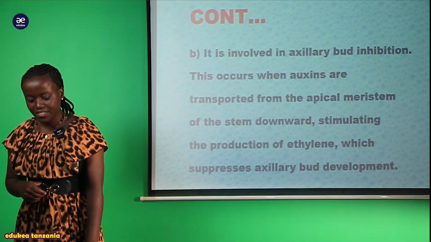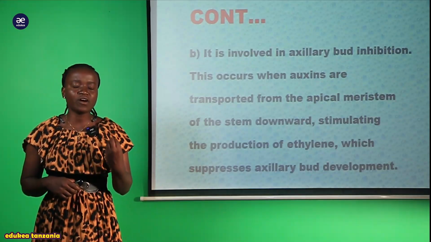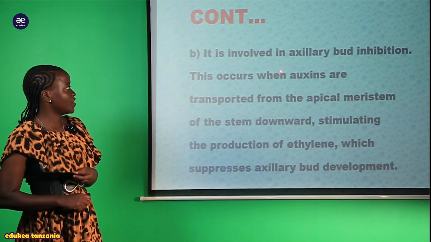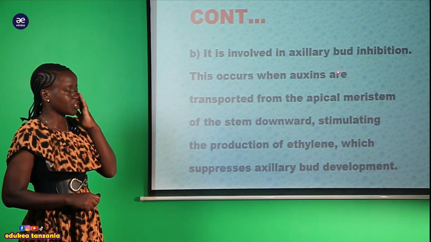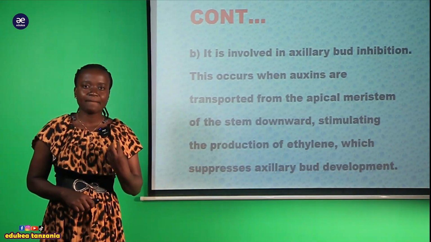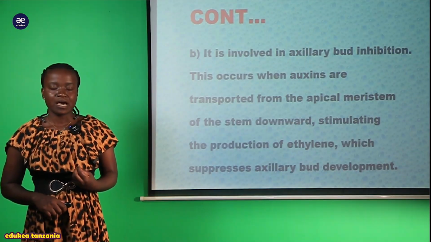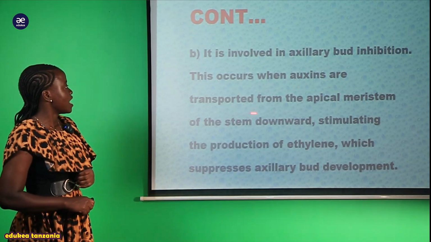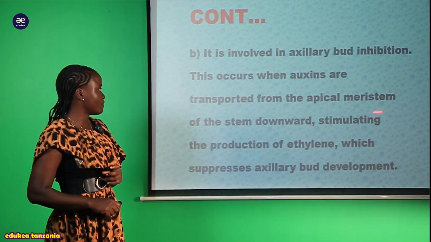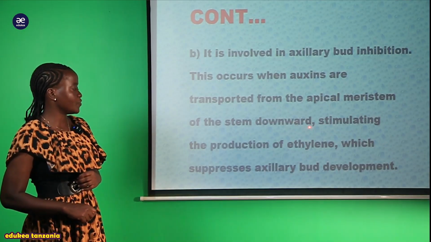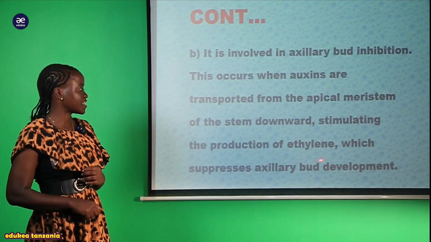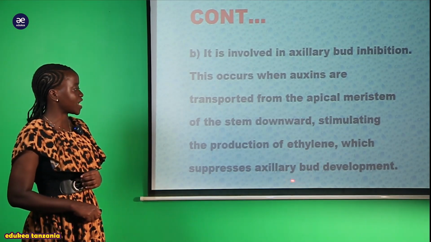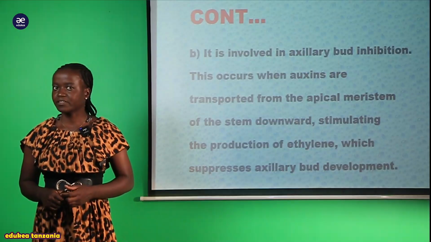And also this ethine or ethylene has another role, that is it is involved in auxiliary bud inhibition. How now? Here we are saying that this occurs when the auxins are transported from the apical meristem of the stem downward, stimulating the production of ethylene, which suppresses auxiliary bud development.